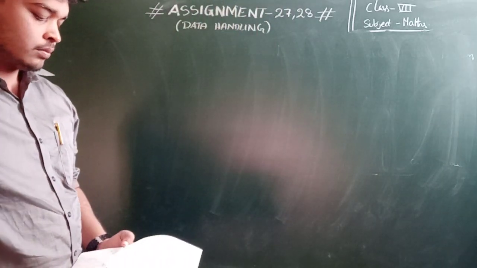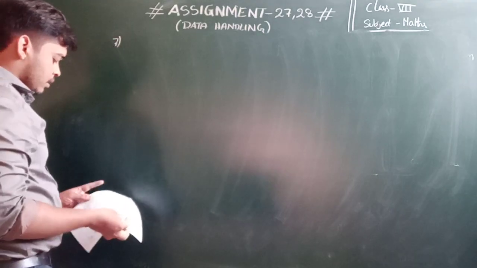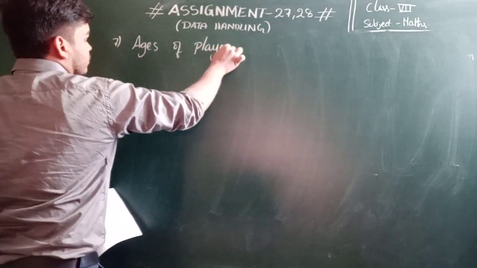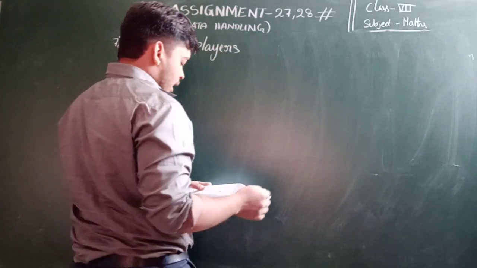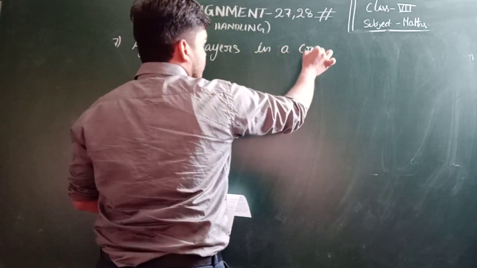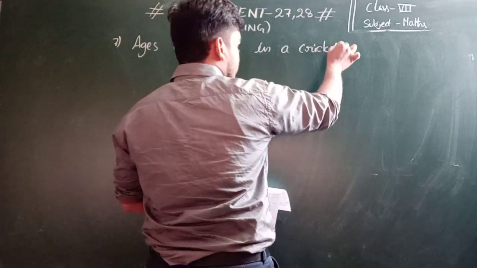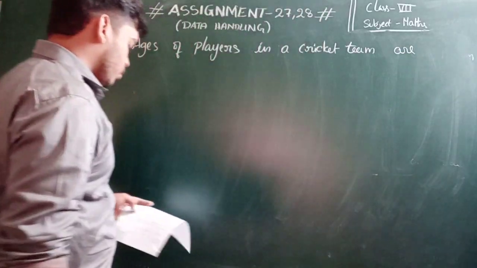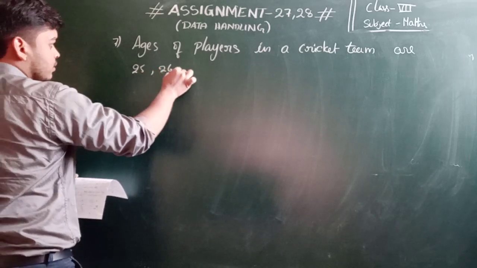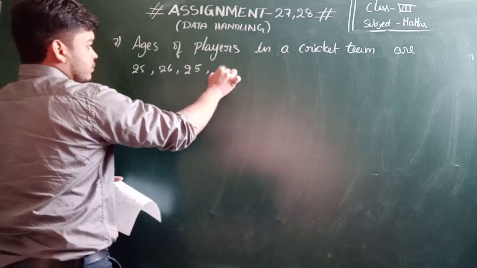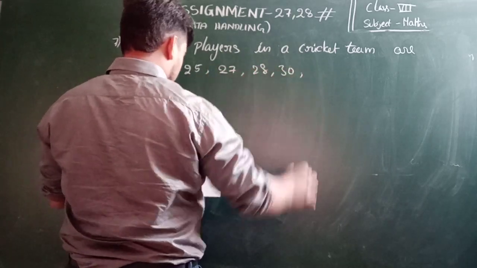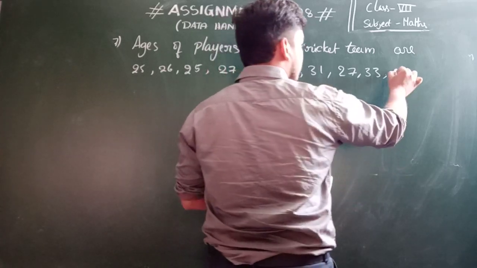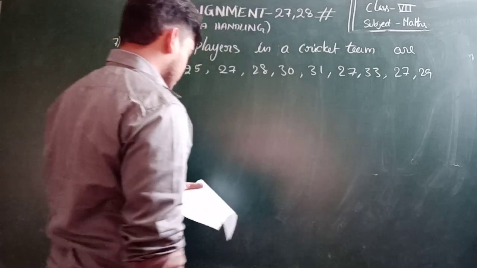Seventh one. Ages of players in a cricket team are 25, 26, 25, 27, 28, 30, 31, 27, 33, 27 and 29.